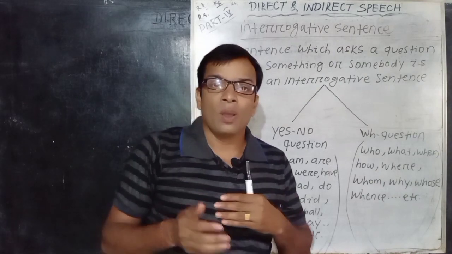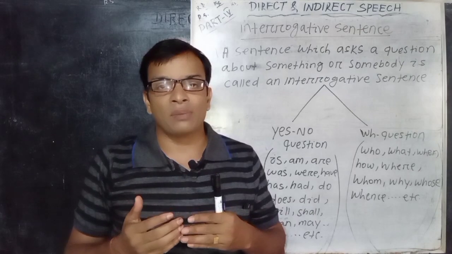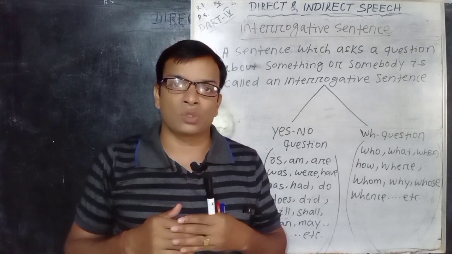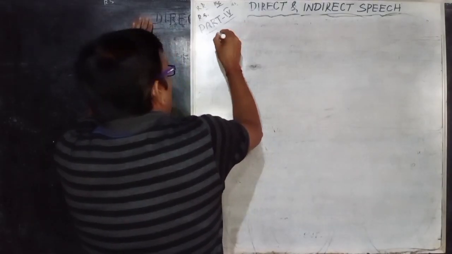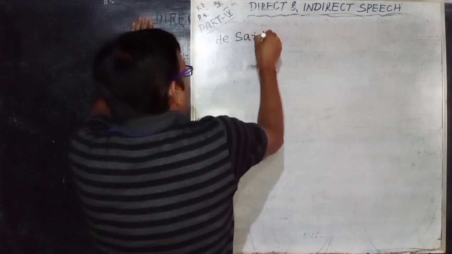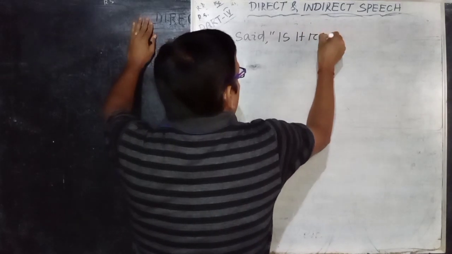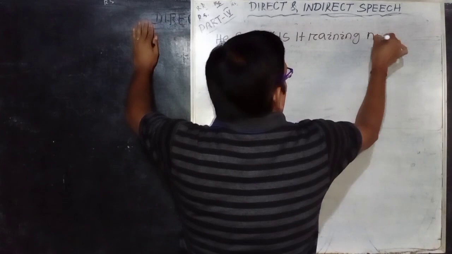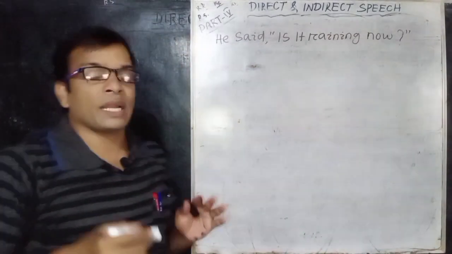Let us read how to change an interrogative sentence, both the yes/no question and the WH question, from direct to indirect speech. Let us see a sentence. He said, "Is it raining now?"